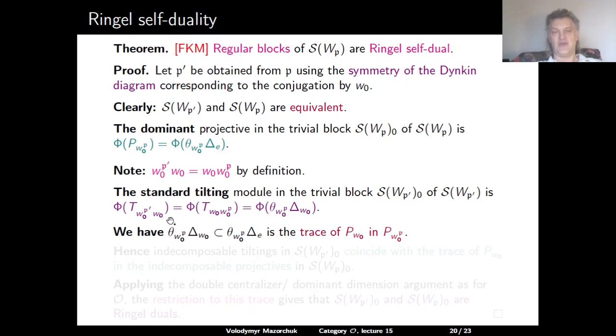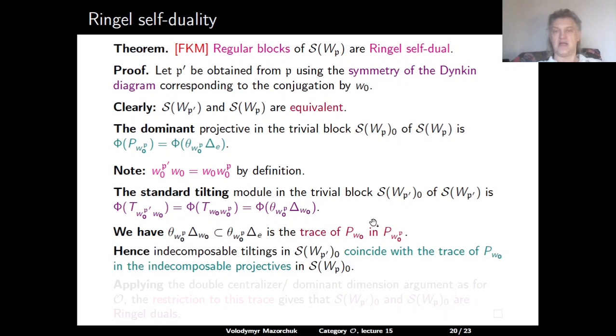Of course, we have that theta W0P applied to delta W0 is a submodule of theta W0P applied to delta E, and that this submodule is actually the trace of the projective injective module in the projective module PW0P.